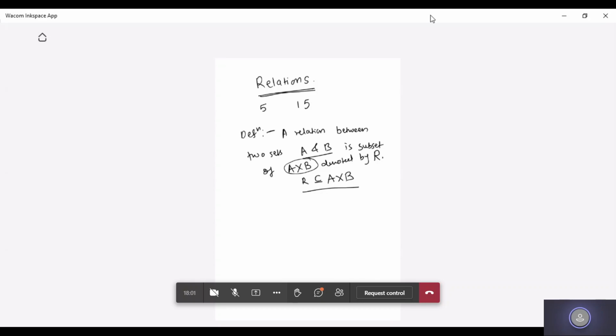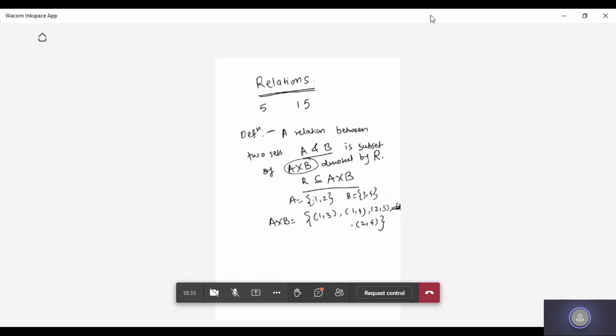Suppose I am having A and B cross product. A is equal to suppose {1, 2}, B is equal to suppose {3, 4}. So A cross B, how am I going to write it, students? It would be (1, 3), (1, 4). So 1 to 3, 1 to 4. Then (2, 3), (2, 4). So this would be your Cartesian product, right?